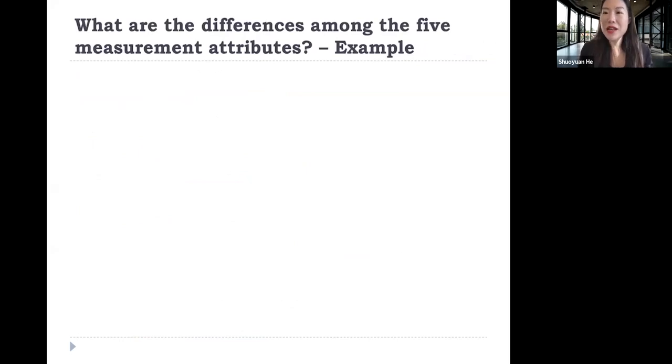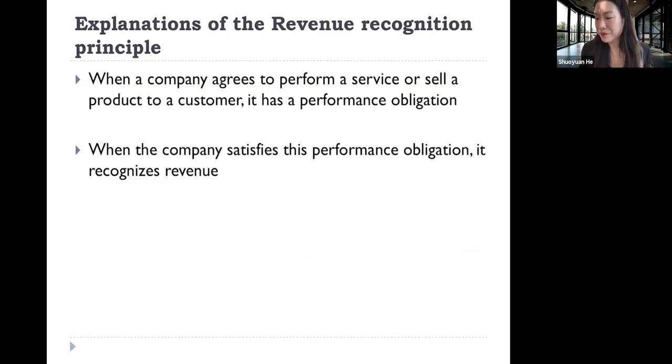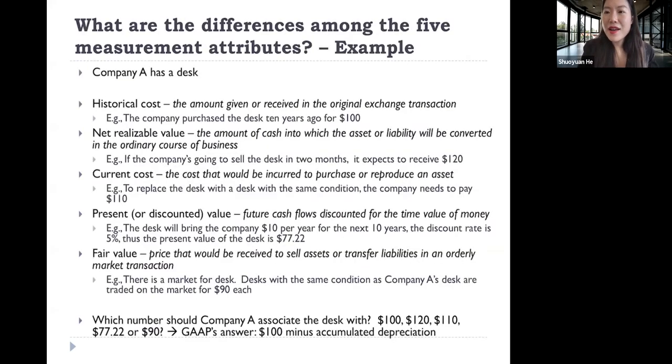Then what are the differences among those 5 measurement attributes? Here is an example for you. Supposedly, I purchased a desk 10 years ago for $100. So this $100 is called the historic cost. Also, supposedly, if I'm going to sell this desk in 2 months, the expectation is that I will receive $120 if I sell it.